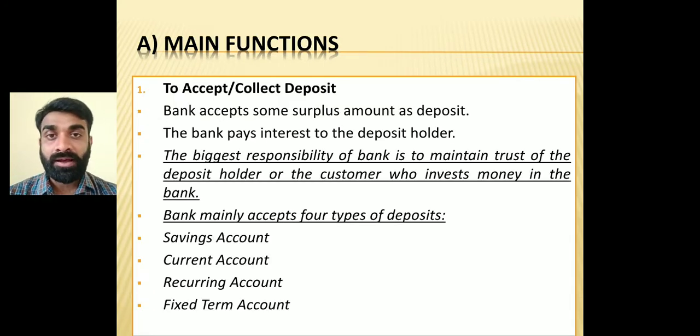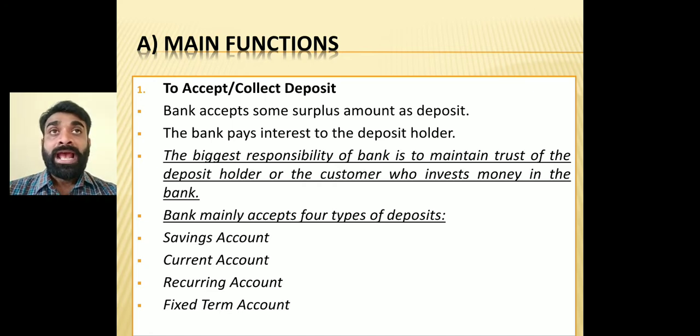First, to accept or collect deposits. Banks accept or collect deposits from the common public in various forms: savings account, current account, recurring account, fixed term account. These are the various forms of account from where the bank collects deposits from the common public. Now, why does the common public deposit money? Obviously for safety, they feel safe about their money, and most importantly, they will utilize that money for future requirements, whatever the need of the person will be.